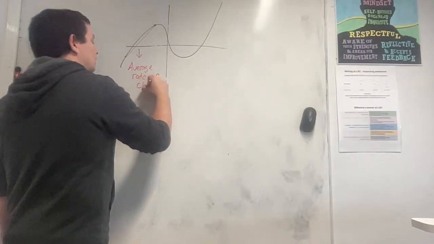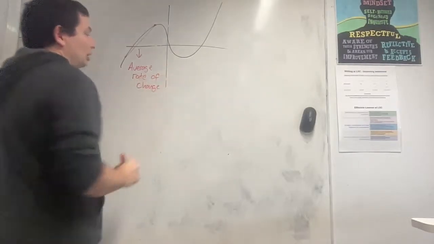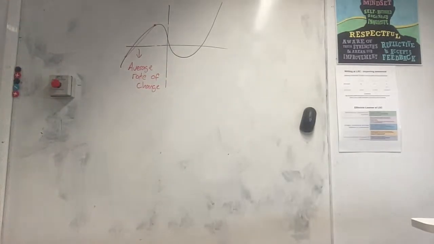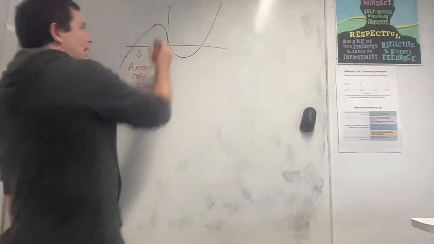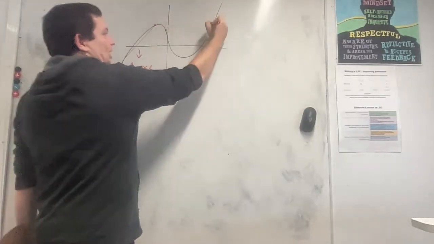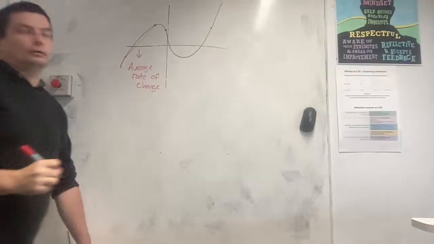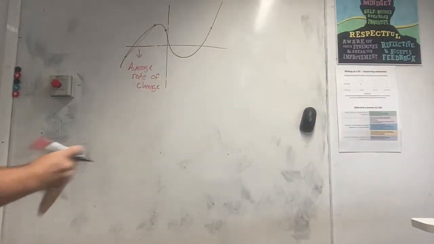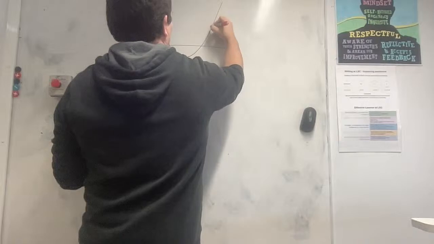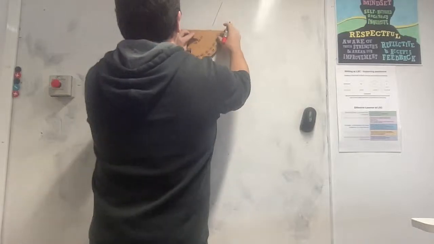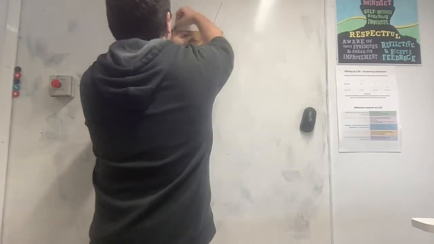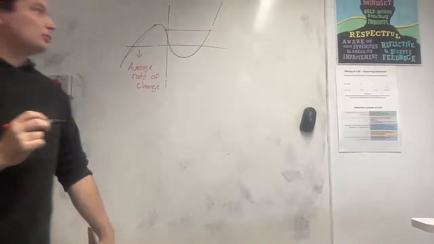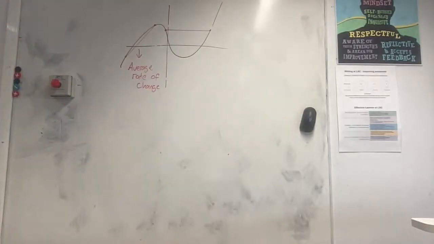Because it's not necessarily telling us what's happening in the moment, but it's telling us what's happening between the 2 points. What would happen if I said to calculate the average rate of change between here and here? Maybe I'll put that one a little bit lower, but I think you can see what I was trying to do. What if I told you to find the rate of change between those 2 points? What would be the average rate of change between those 2 points? 0.